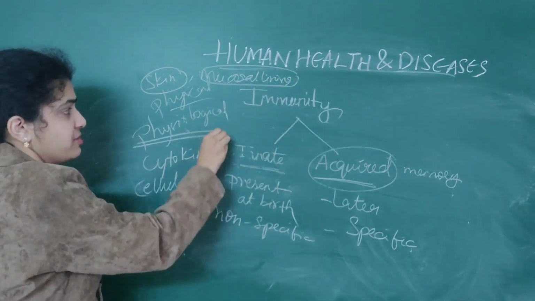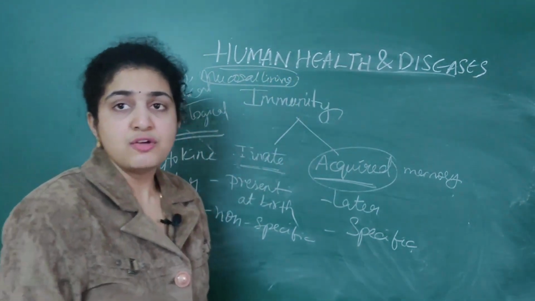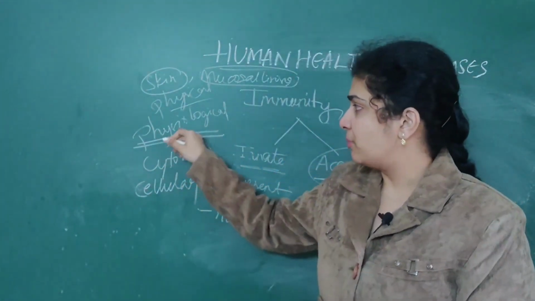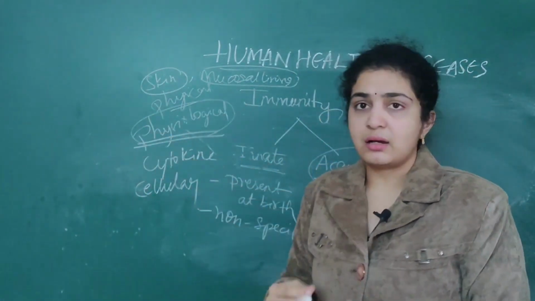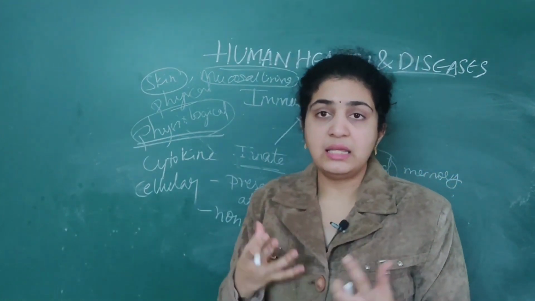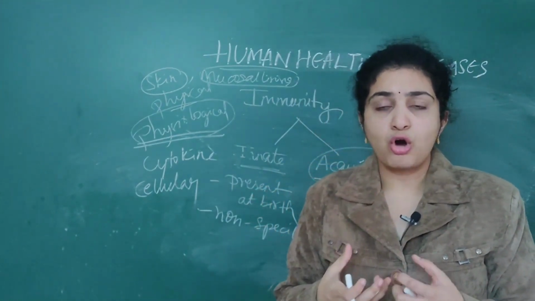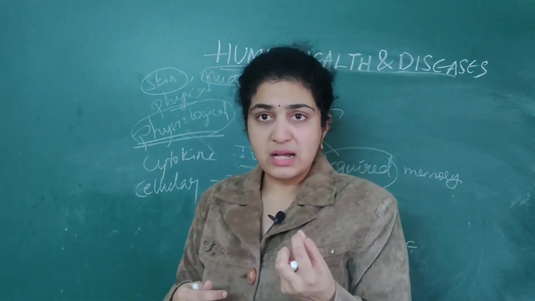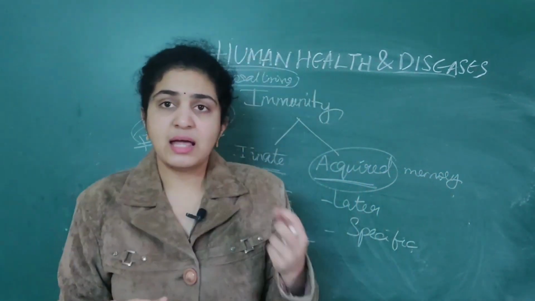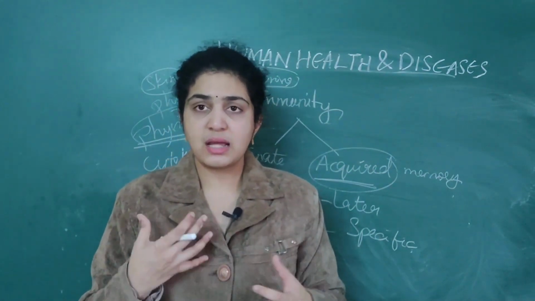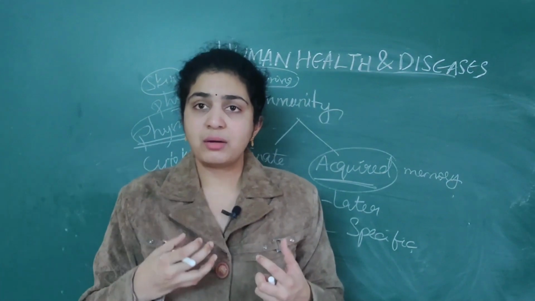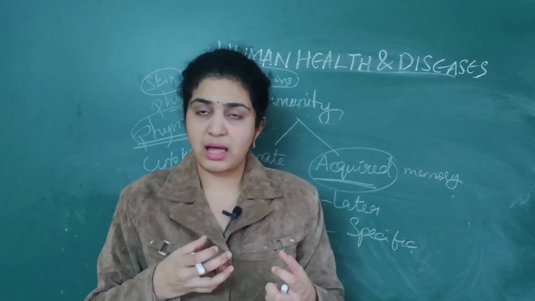Next, physiological barriers are things like acid in the stomach and tears from our eyes. These are all physiological barriers. In the saliva also there is mucus, and lysozyme is present, which helps keep foreign particles from entering our body, like the pharynx or larynx.